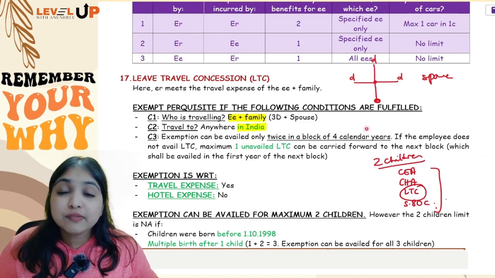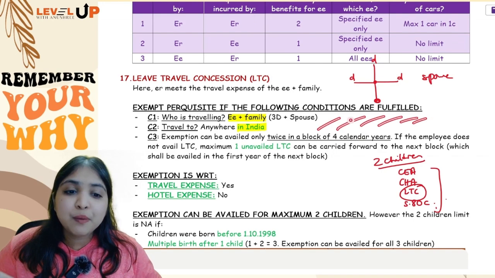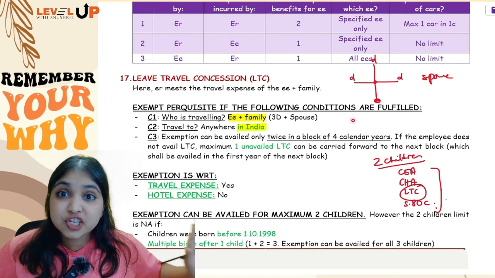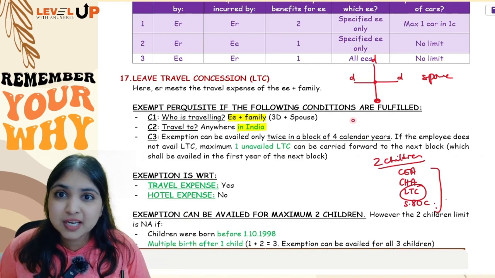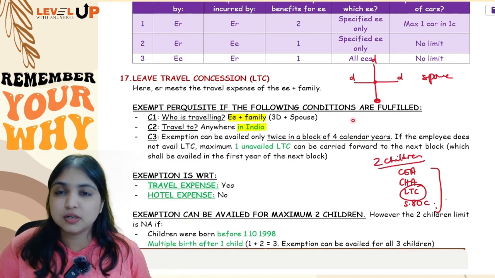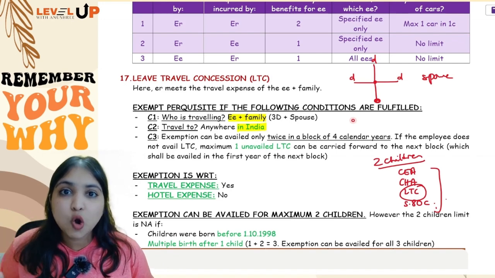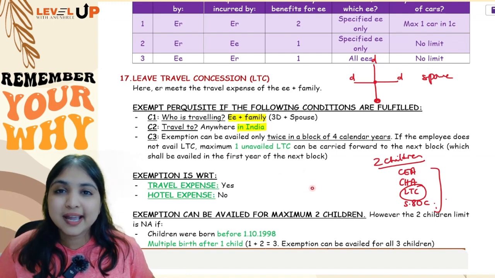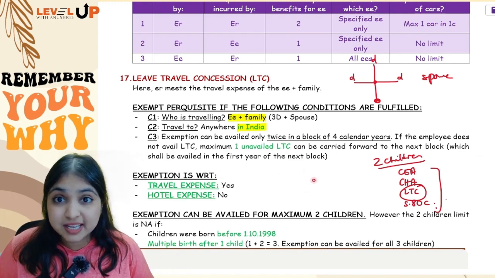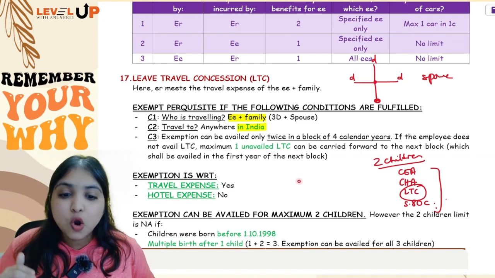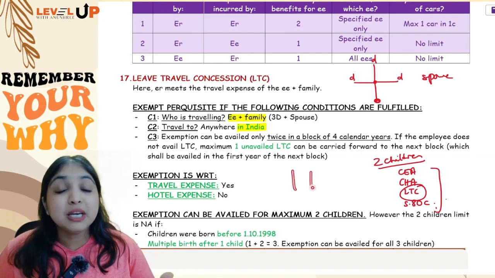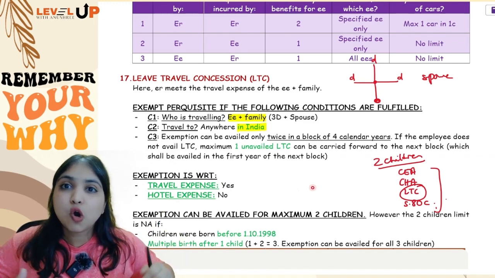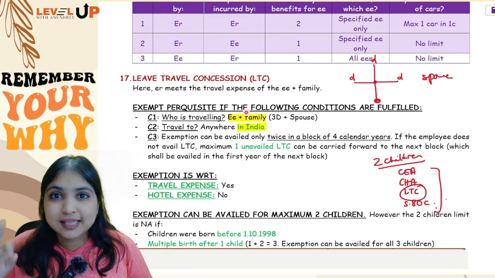And number 3, what if the employee is going on a vacation every year? And what if every vacation employer is meeting the travel expense? Will each vacation travel expense met by employer be fully exempt? No, that will be too much exemption. We will give exemption only twice in a block of 4 calendar years. So in every 4 years, 2 times you can take exemption. The remaining travel expenses met by employer will be taxable. Only 2 times only you can take exemption. But if you don't even take any vacation, then you can carry forward 1 vacation to the next block of 4 calendar years. Okay, so totally there are 3 conditions, guys.